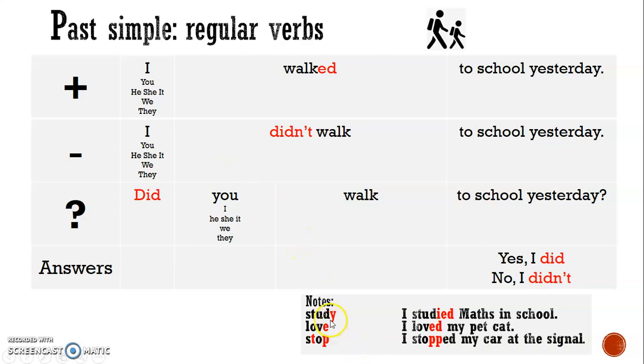Note, when a verb ends in y, like study, the sound is the same. I studied maths in school. But the y becomes an i when we write it. When the verb ends in e, we just add a d. We don't put two e's. I loved my pet cat. And when the verb has a consonant, then a vowel, then a consonant, we double the consonant at the end. So here we have stopped. I stopped my car at the signal.